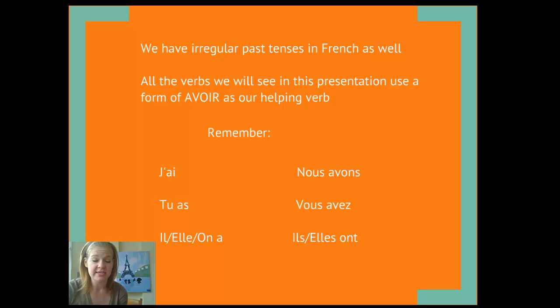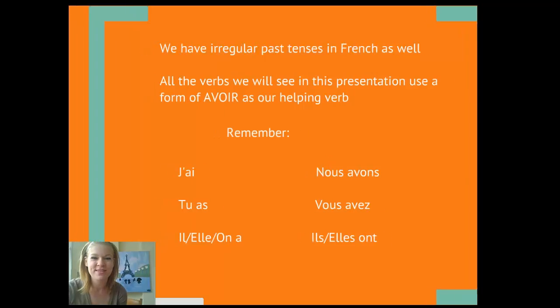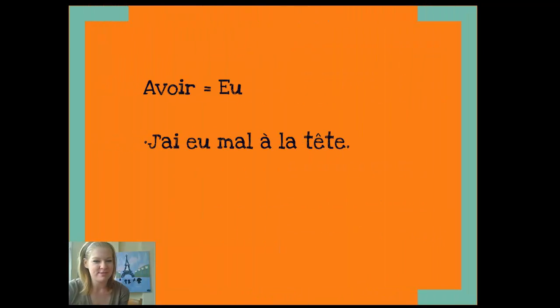Every verb that we're going to see today is using avoir as our helping verb. Remember, when we make something in passé composé, we have two parts to our past tense. We need a helping verb, which today is going to be avoir. We also need our participe passé, the past participle. Okay, so here's our conjugations of avoir if you need a reminder. Let's look at some of our participes passés.